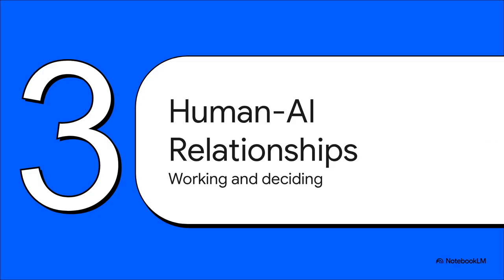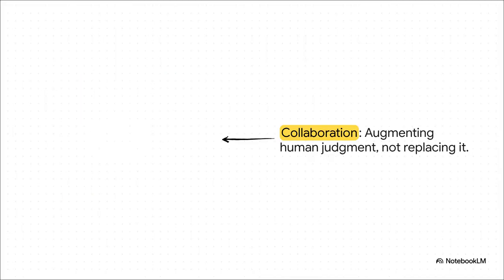Which brings us to Section 3, reshaping human-AI relationships, how we work, create, and decide. When we look at collaboration, we really need to start seeing AI as a co-creator, a thought partner, if you will. It's all about augmenting human judgment, not replacing it entirely. We call this human-in-the-loop decision-making.